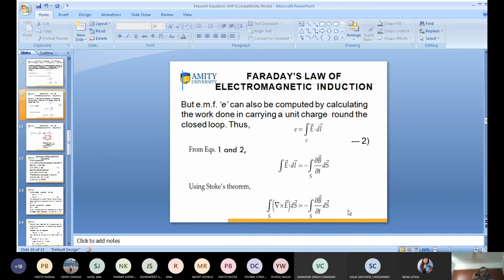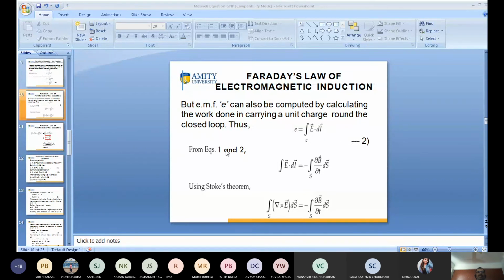So again I want to calculate the value of E. What is the value of E? E means the EMF, electromotive force, so that EMF E can be computed by calculating the work done in carrying unit charge around the closed surface. So this is equal to the electromotive force, E is equal to the closed integral of E dot dl.